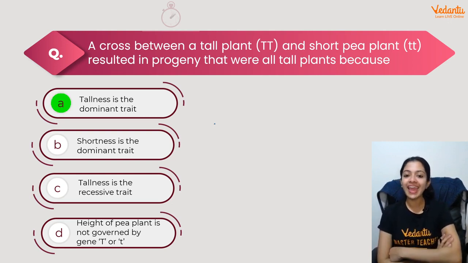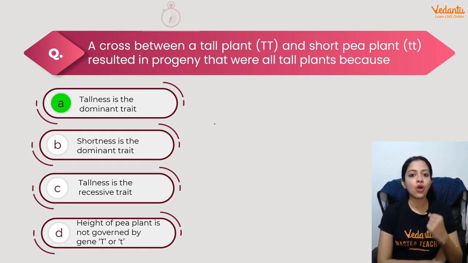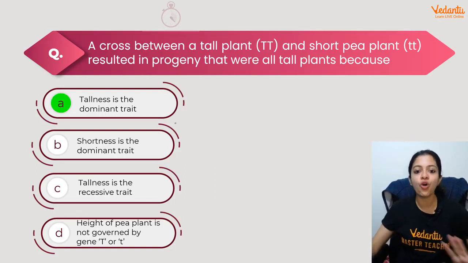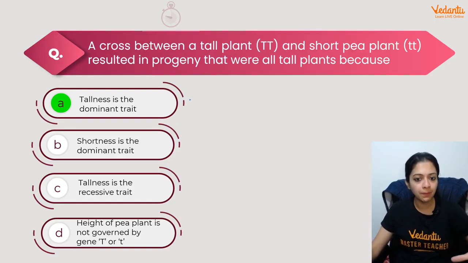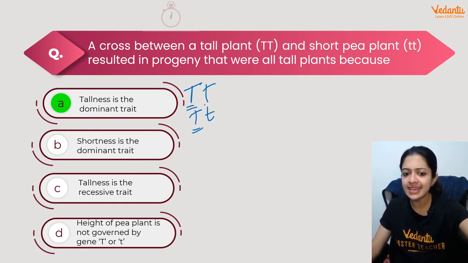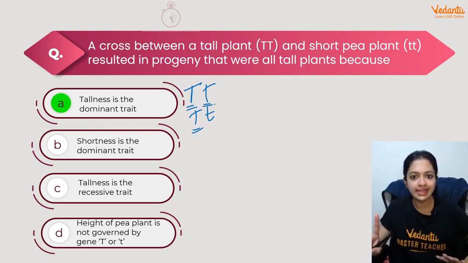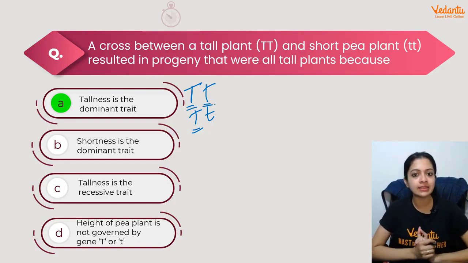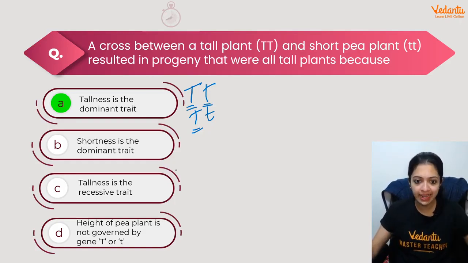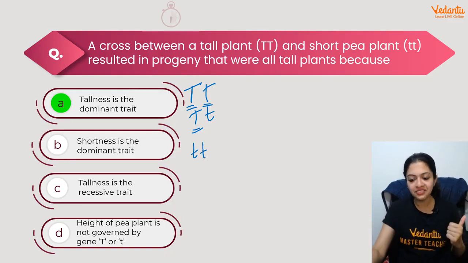The answer is A, because tallness is the dominant trait. Remember, the dominant trait, no matter what the genotypic combination is, be it this or the heterozygous condition, wherever there is at least one dominant allele, it would express in the progeny. Okay, but for the recessive one to express itself, it needs to be present in 2 copies, right?